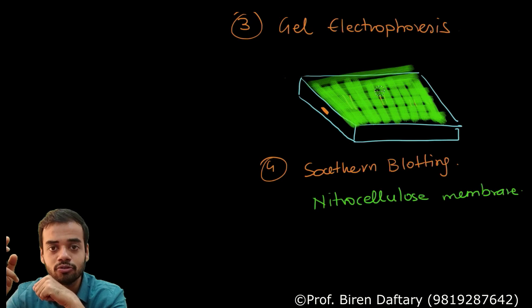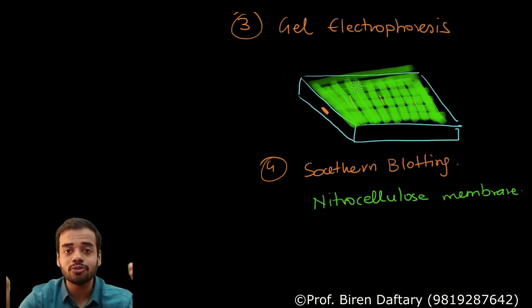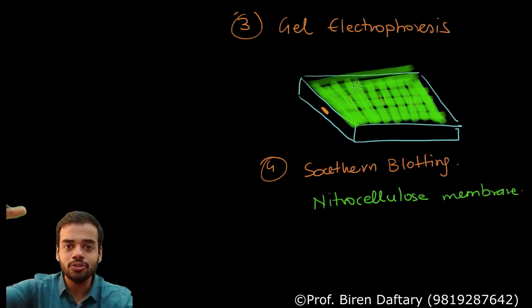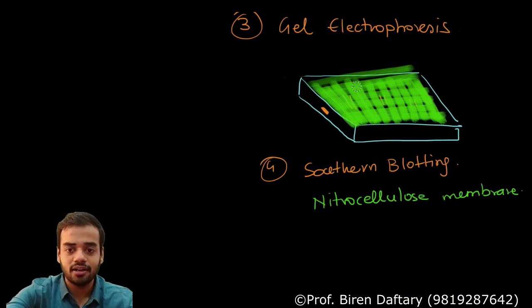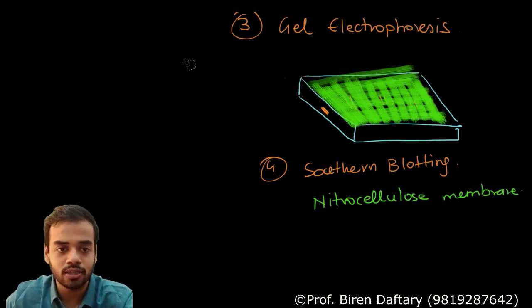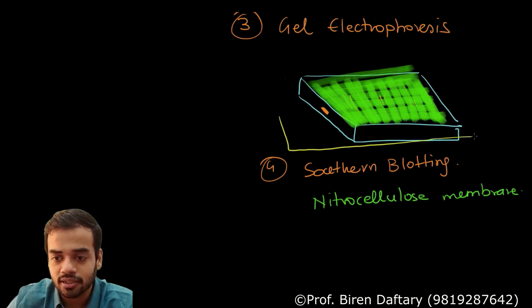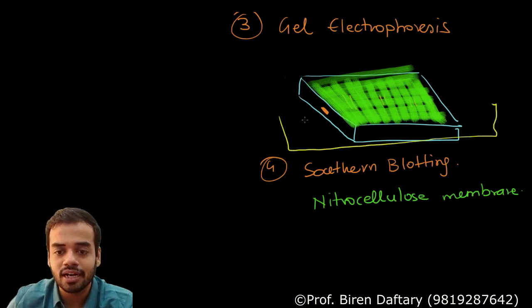Now you want to transfer the fragments from the gel into the blotting paper. How will you do that? Very simple. You take that gel and put it in another container. So one more container, I am going to show you a container over here. This is the container. In that container you will add liquid.